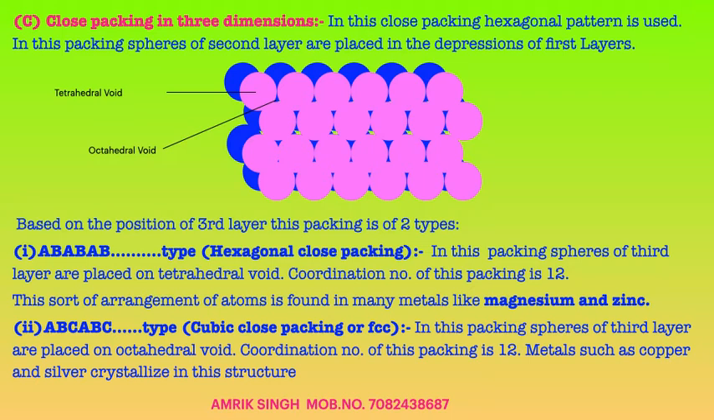This kind of arrangement is found in metals like magnesium and zinc. The second packing is the ABC pattern, that is cubic close packing or FCC. In this packing, spheres of the third layer are placed on the octahedral voids. The coordination number of this packing is again 12. Metals such as copper and silver crystallize in this structure. The question generally asked is: what is the coordination number of HCP, hexagonal close packing, or cubic close packing or FCC? It is a very important question generally asked from this section.